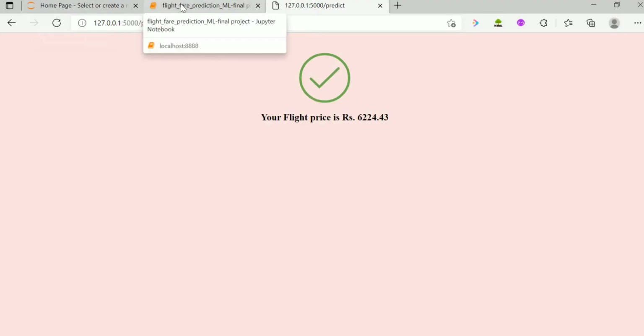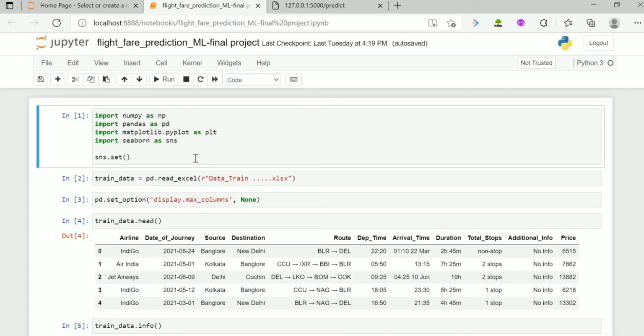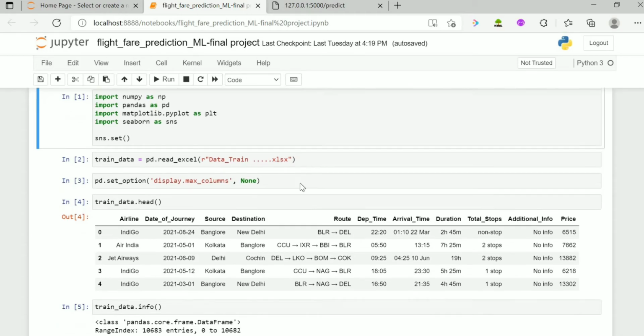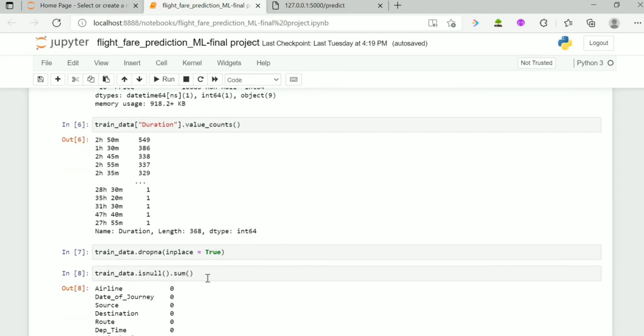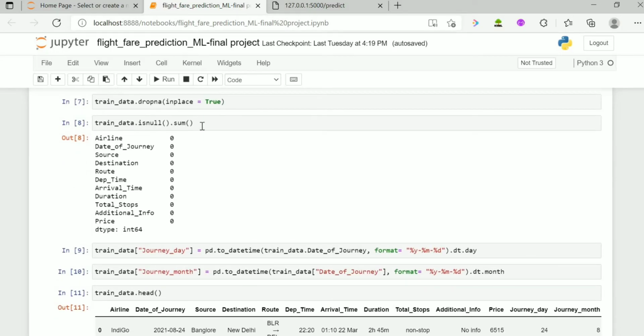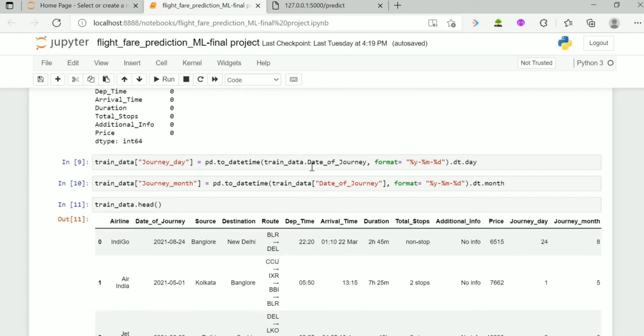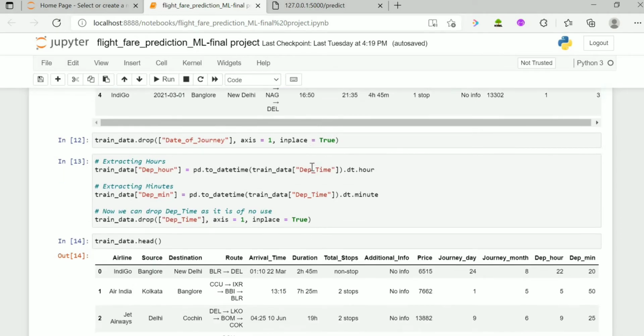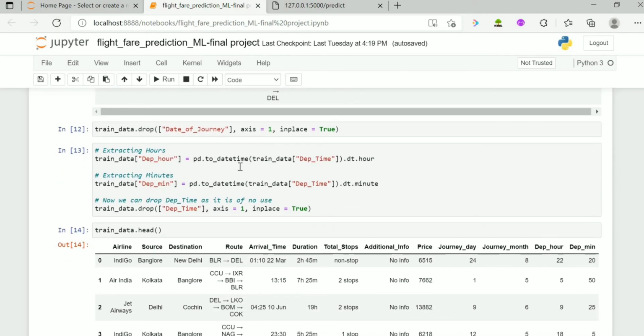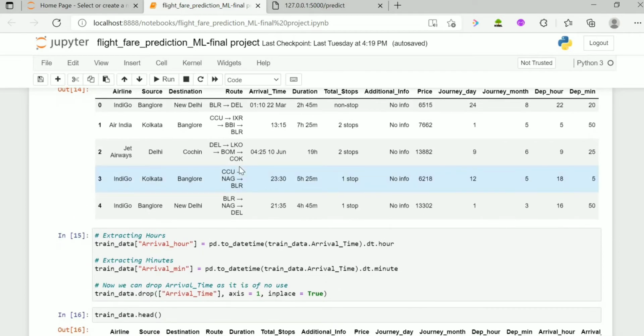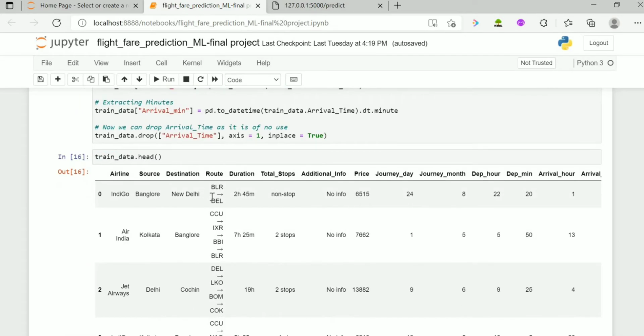And then let's move on to the code part. Here are the libraries we use. We import the libraries NumPy, Pandas, Matplotlib and Seaborn, and then we read the dataset using the pandas library and print the data. Here we check whether any column of the dataset is null, and we split the date and month from the journey date and drop the date of journey. We also split the departure hour and departure minute, and arrival hour and arrival minute.